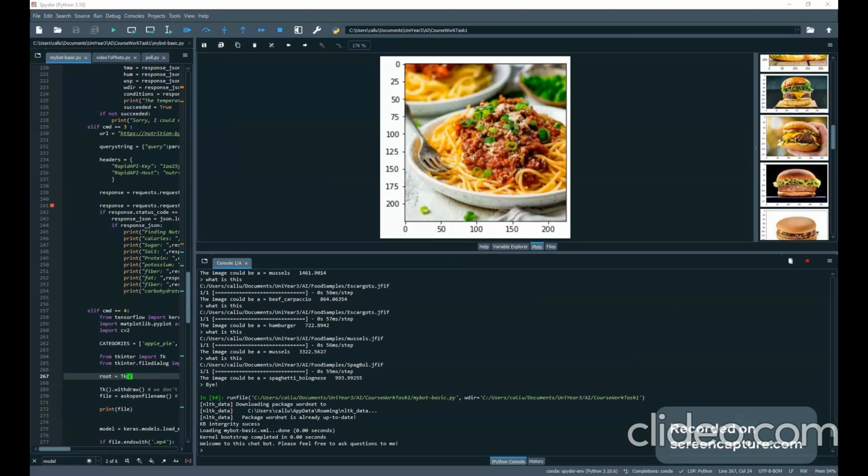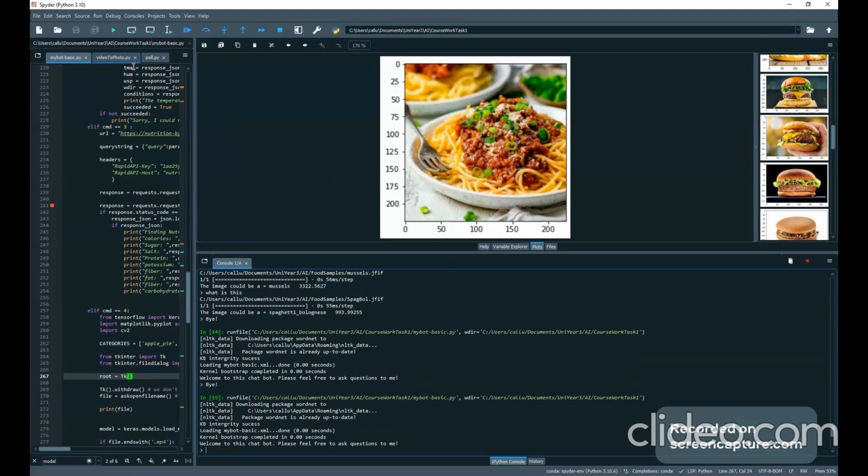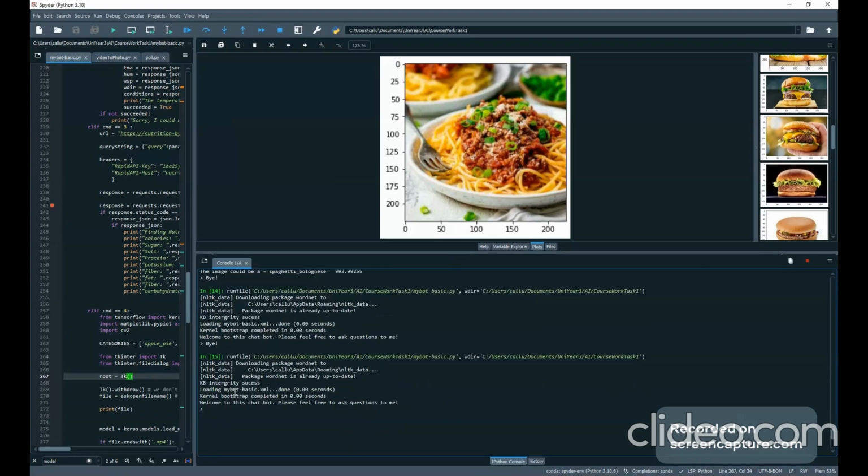So, let me just run the application. The first thing we have is the little notification saying that the knowledge base integrity is valid. That happens whenever you start running the application. And it says welcome to chatbot. Feel free to ask any questions.